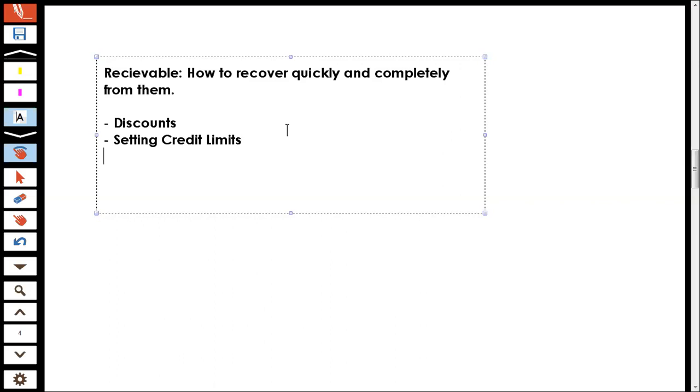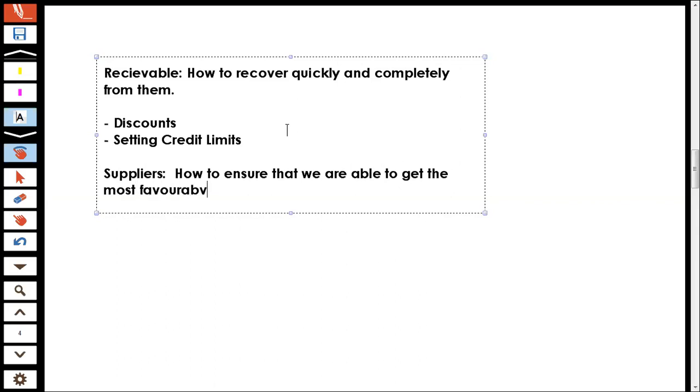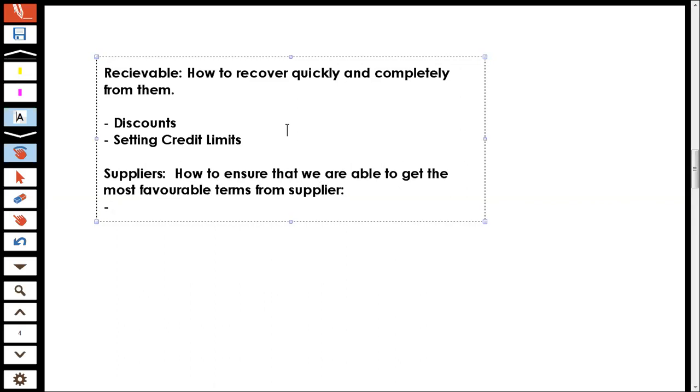The next thing is your suppliers, and how to ensure that we are able to get the most favorable terms from suppliers. Because every business, whenever it purchases anything, wishes to purchase on credit.